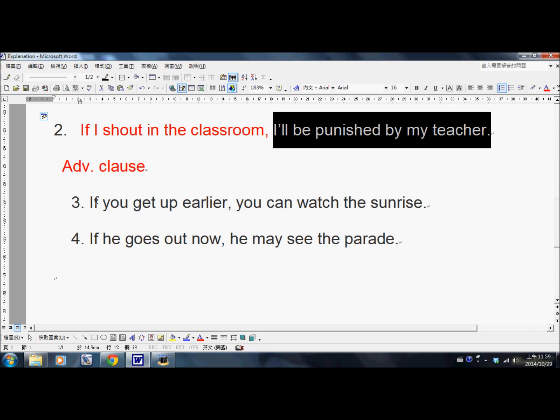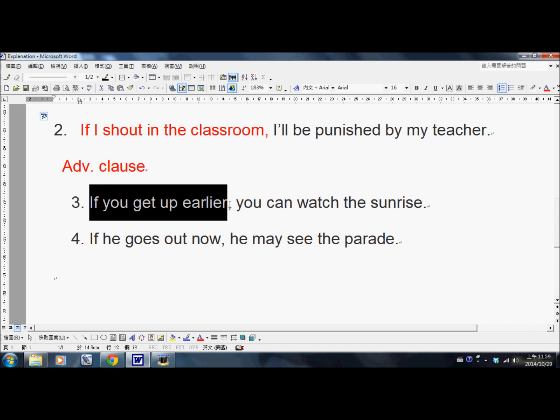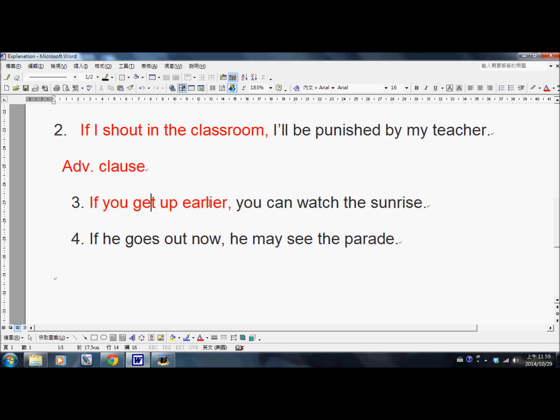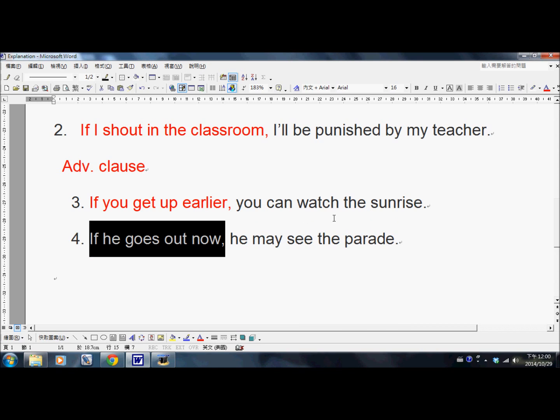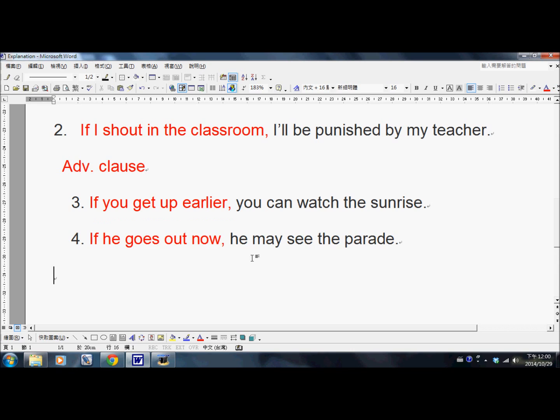Example number 3. If you get up earlier is the adverbial clause, you can watch the sunrise, which is true. If you get up early enough, you can watch the sunrise. Adverbial clause, again, the main clause. If he goes out now, he may see the parade. So the parade is actually outside at the moment of speaking. So if he goes out now, right now, he may see the parade.